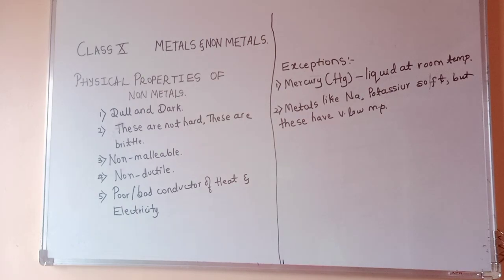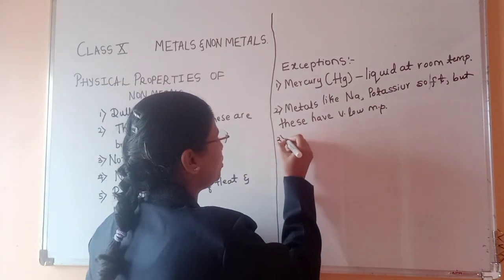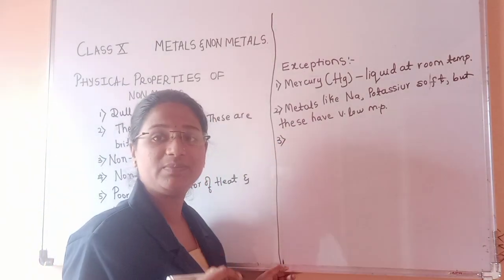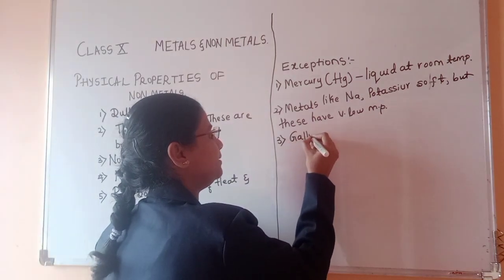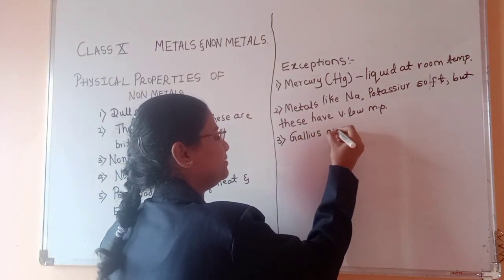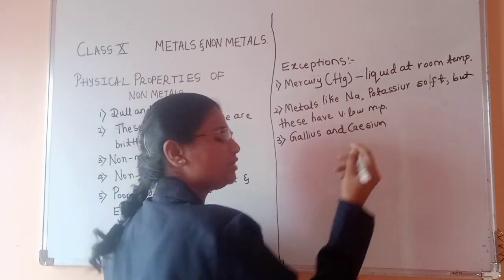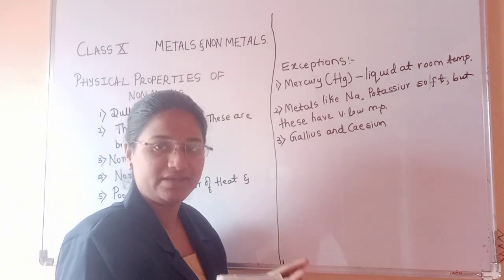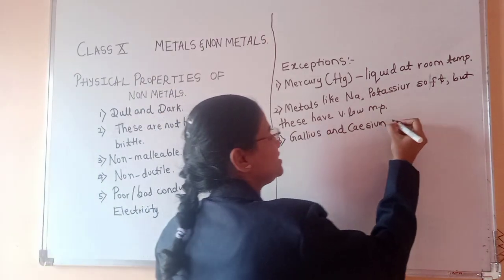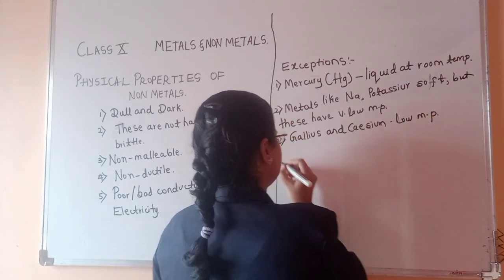Okay, next. We say metals will have a high melting point, but metals like gallium and cesium, if you take these metals on your palm, they will melt. So that is why these have a very low melting point, we can say.